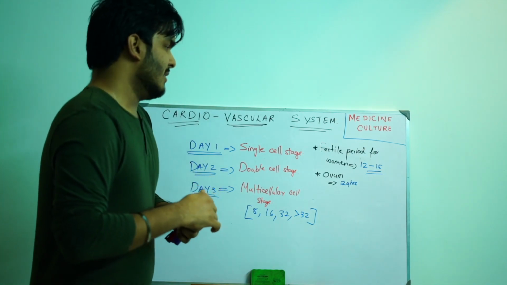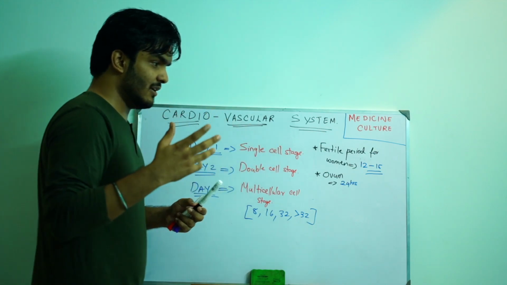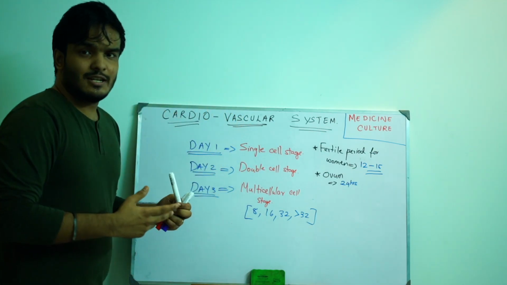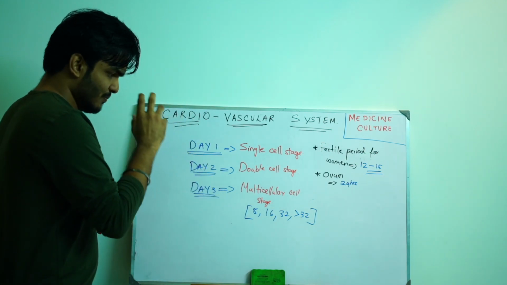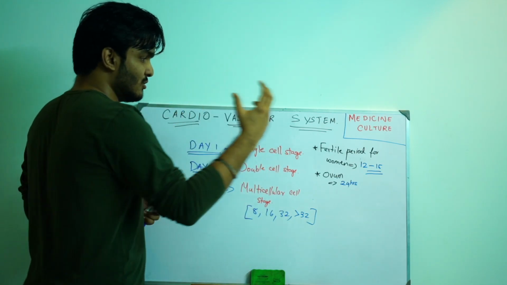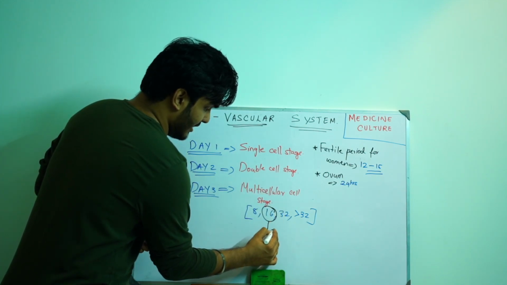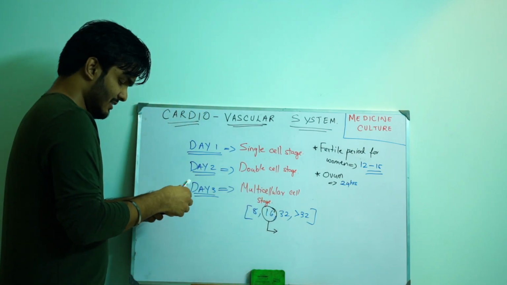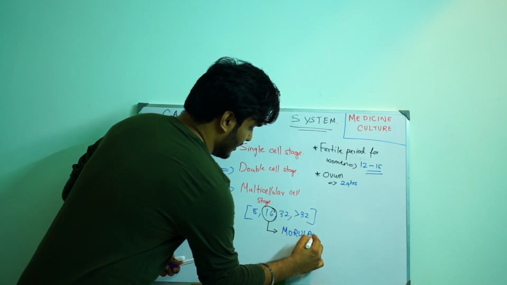So why am I saying these kinds of numerals? We all know, we have learned in our schools that it forms a 2 cell stage and a multicellular cell stage, morula, blastocyst. We know these terms, but we are going to specify which denotes morula, which denotes blastocyst. Yes, the 16 cell stage right here, when this conceptus forms a 16 cell stage, this is called as morula.